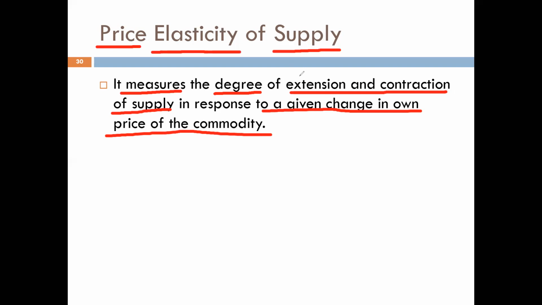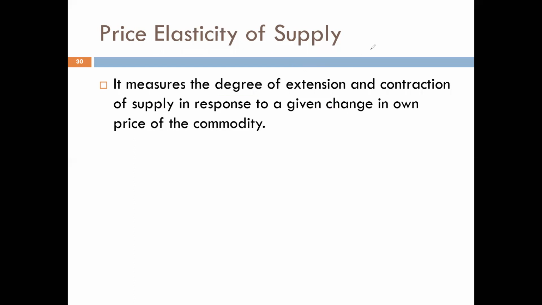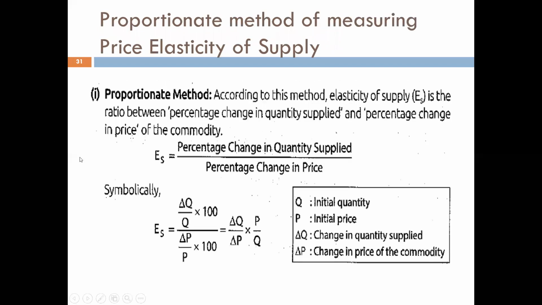And just like we have learned to calculate the price elasticity of demand, on similar lines, we have got a formula for calculating price elasticity of supply. The formula is given by the proportionate method of measuring the price elasticity of supply.